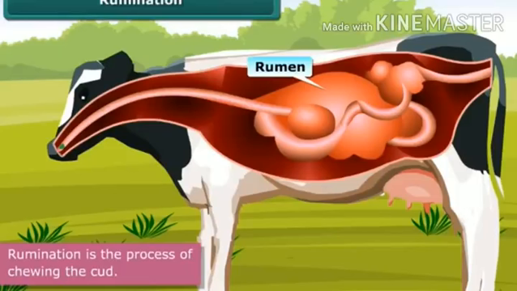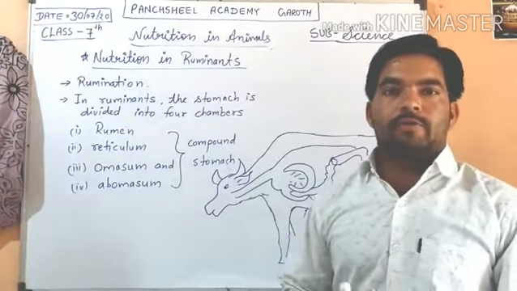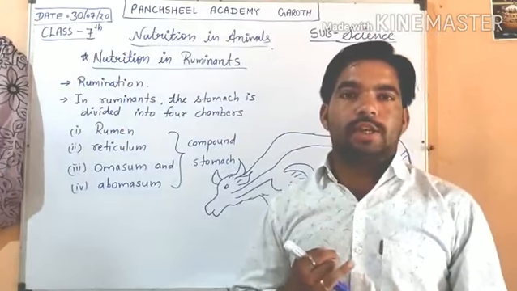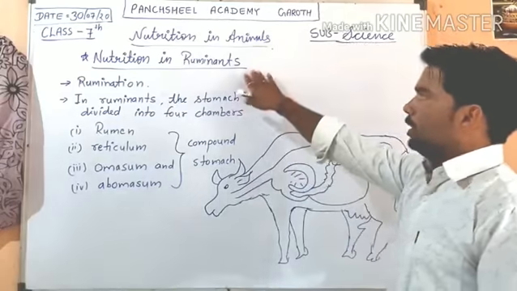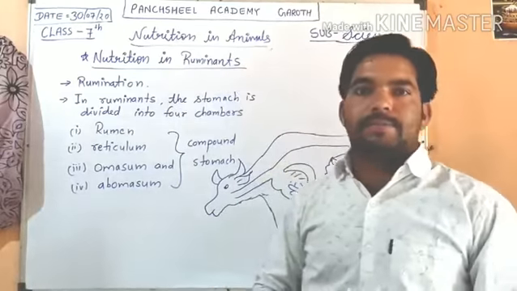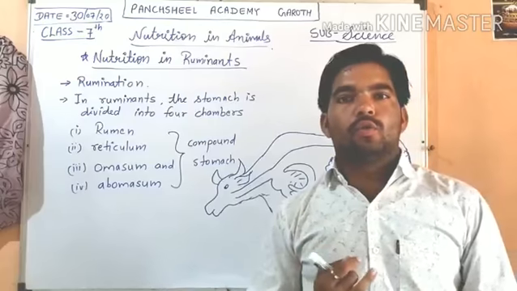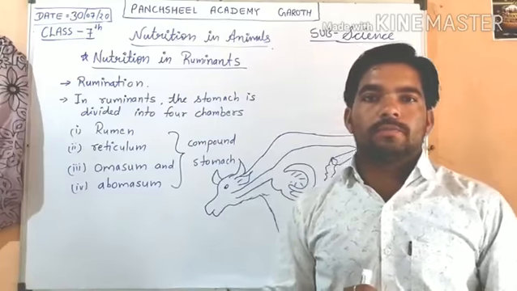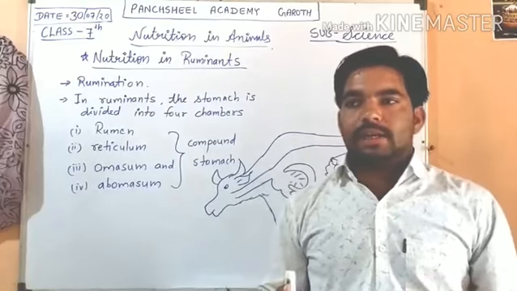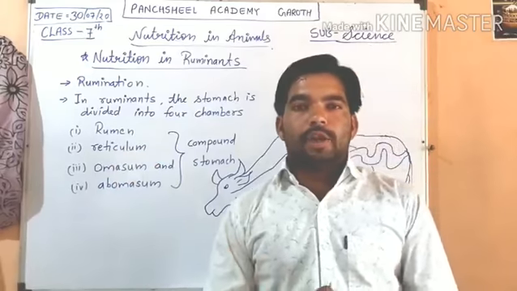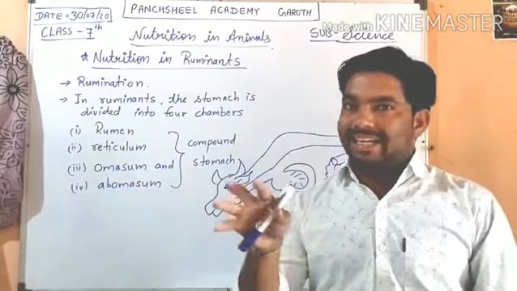Now my dear students, this is nutrition in ruminants. We have seen nutrition in human beings, nutrition in amoeba, which is a single-celled microorganism. Now we will talk about nutrition in ruminants. Ruminants are grass-eating animals like cow, buffalo, goat, sheep. These are grass-eating animals found in the forest, and carnivorous animals eat them.